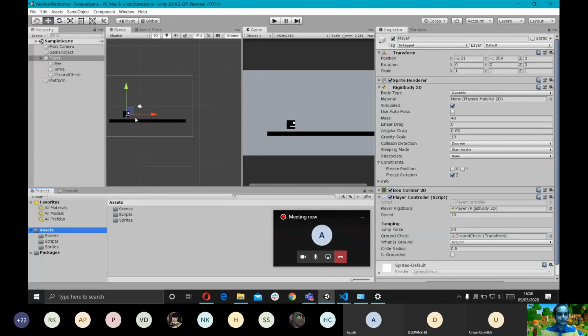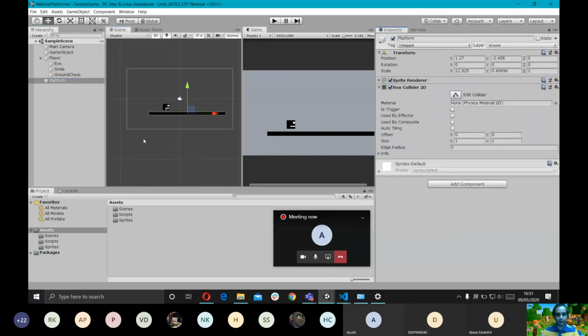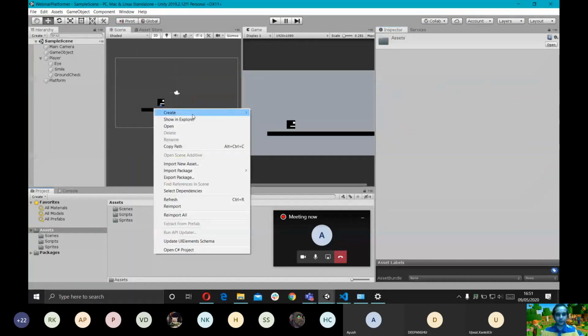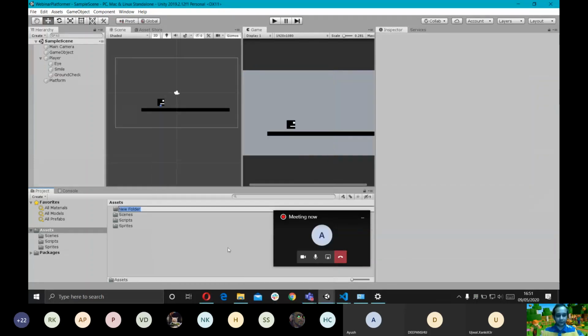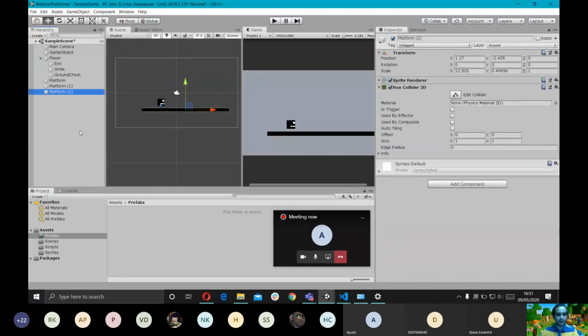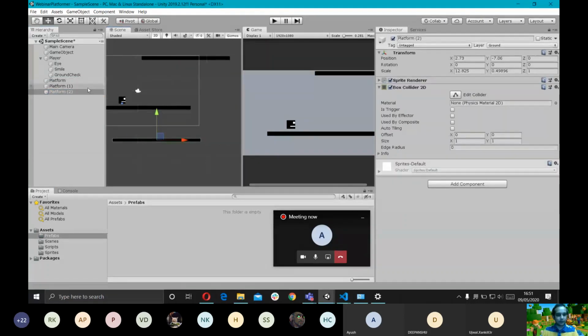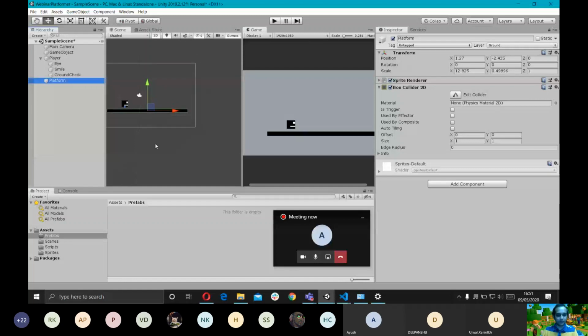Okay, so the platform is basically the surface, right, on which the player lands and can move about. So what I'm going to do is prefab this. What are prefabs? Prefabs are basically game objects that you're going to reuse, and they all have the same attributes. If I create duplicates of this platform right here, that is also fine. But what the prefab is going to allow me to do is, if I want to change all the platforms in my game at once, I can change it through the prefab. I'm going to show you how.